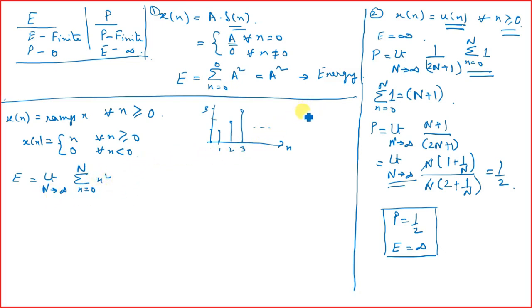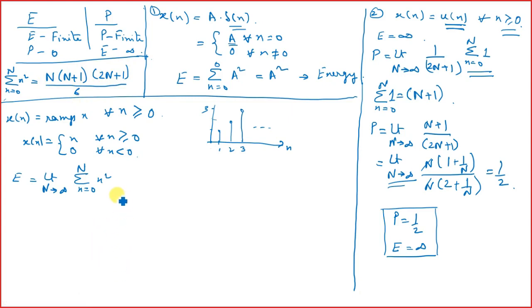But there is an expansion series: summation of n square from n equals 0 to N is given by N into N plus 1 into 2N plus 1 divided by 6.